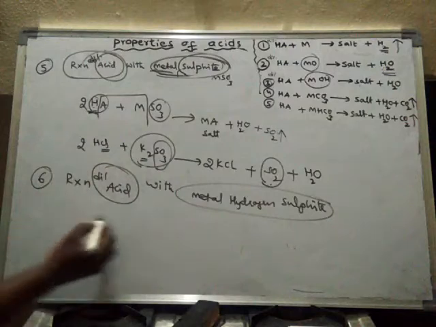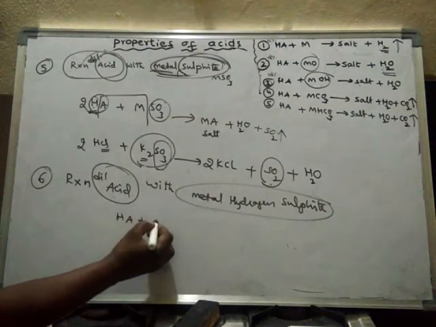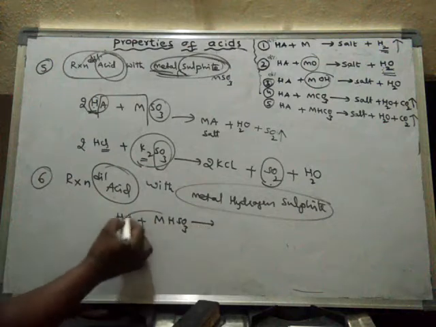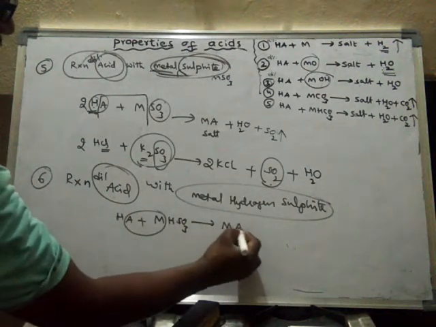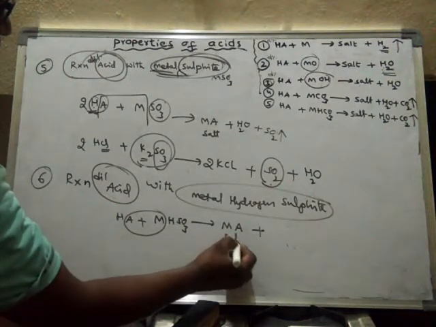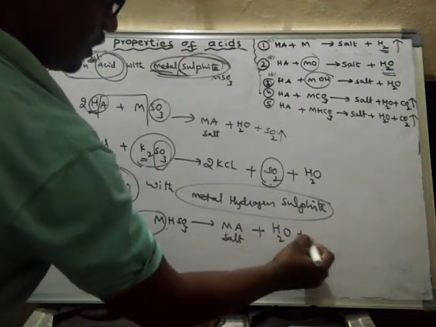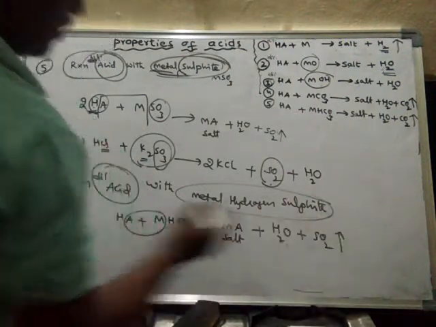Dilute acid, any acid. So dilute acid plus metal hydrogen sulfite. So they form what? Metal, that means salt. Okay. So what happens? Water is formed and sulfur dioxide gas is formed.